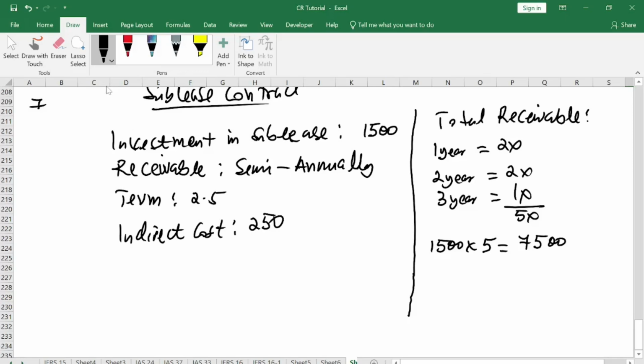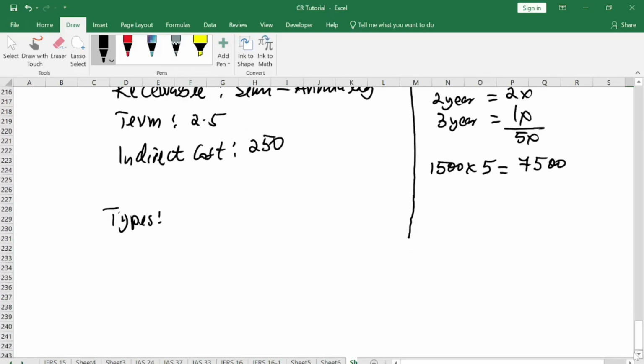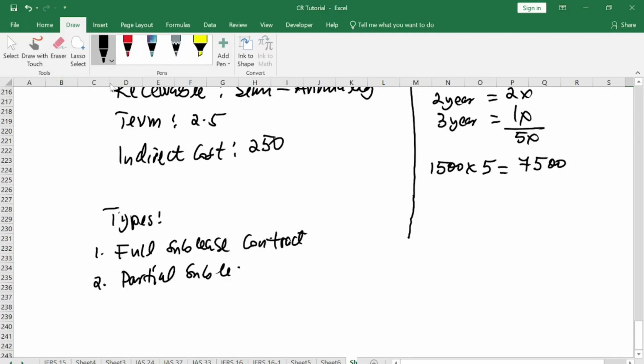After you've analyzed it here, what kind of sublease contract is this? As in my earlier tutorial, I said that under sublease contract, we have ties. Now I will mention these two arrangements: you have full sublease contract, and then you have partial sublease contract.